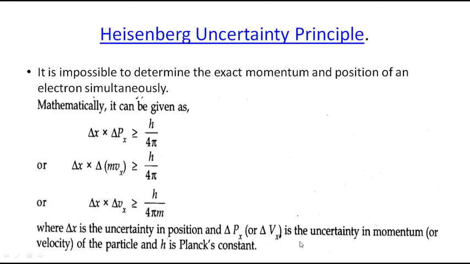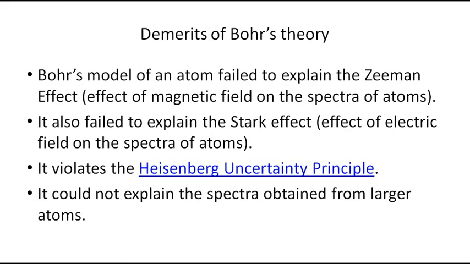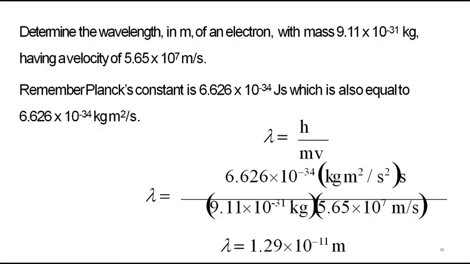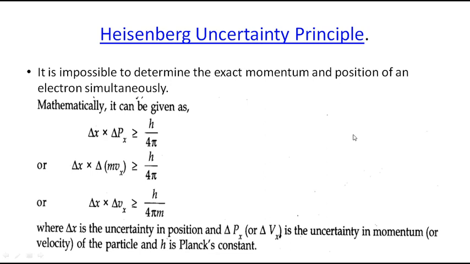Next, as I already told you, Bohr's theory cannot explain Heisenberg's uncertainty principle. So what is Heisenberg's uncertainty principle? That is also very important. What are the important things you need to understand? After Bohr's theory, we have Heisenberg's uncertainty principle and de Broglie's wavelength. De Broglie's wavelength helped us to understand that matter also behaves like a wave.